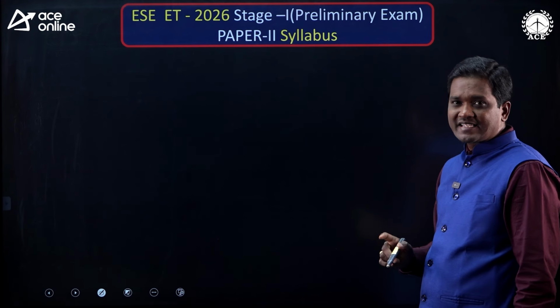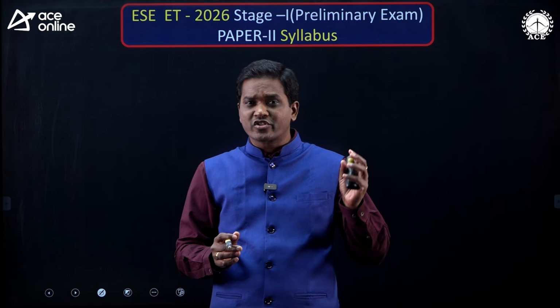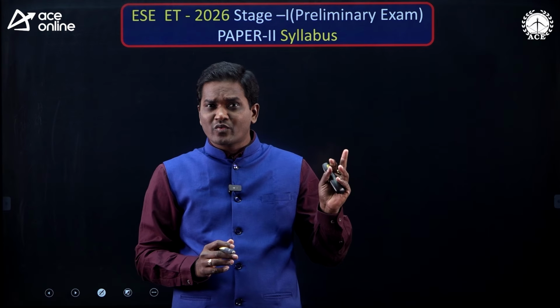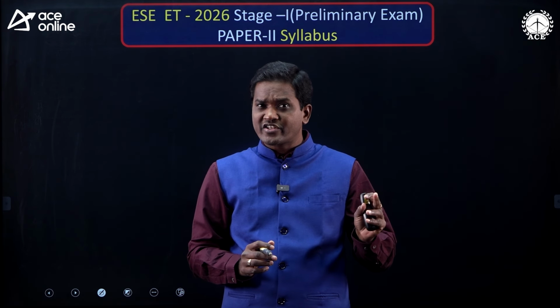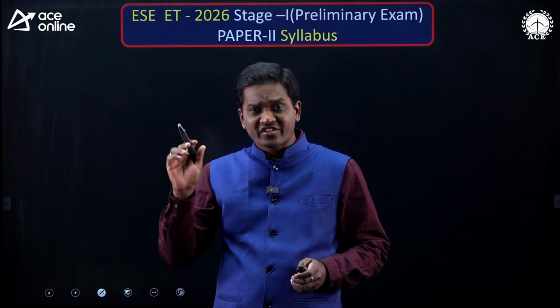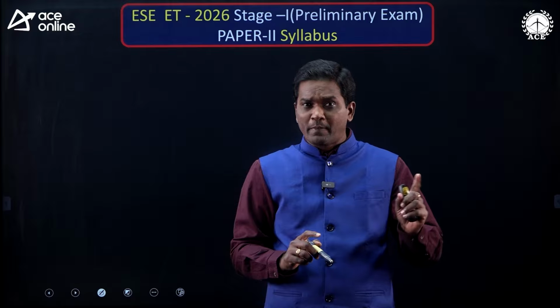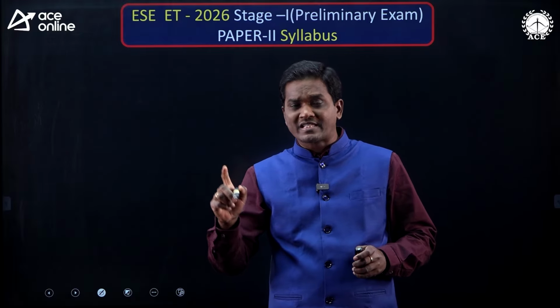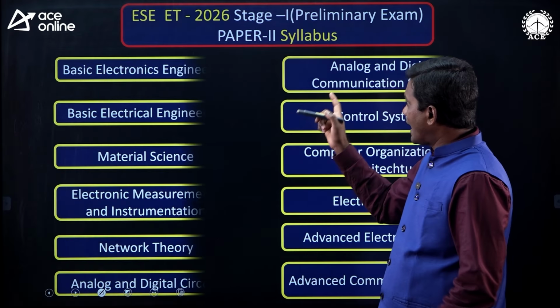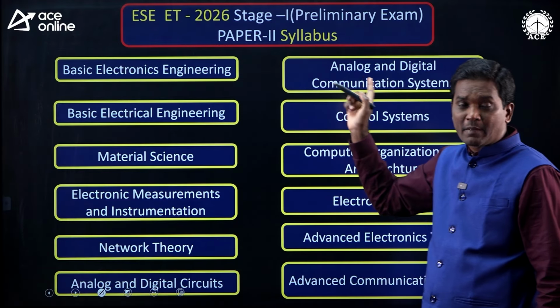Now, engineering services examination, this ESE examination contains total 3 stages. Stage 1 is for preliminary exam, stage 2 mains exam, stage 3 personal interview. In the stage 1, again there are 2 papers, it is a preliminary exam. Paper 1 is general, paper 2 is branch specific. Now, I am going to give the syllabus for stage 1, paper 2. It is a preliminary exam.